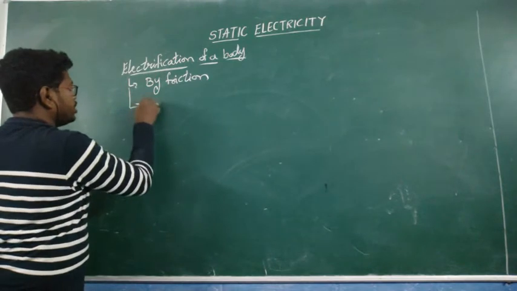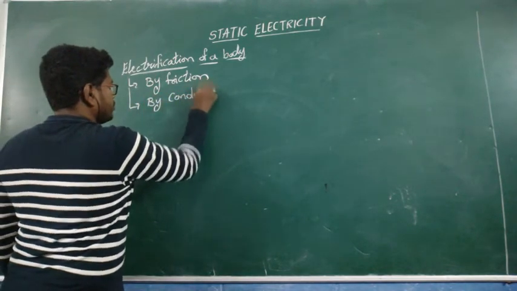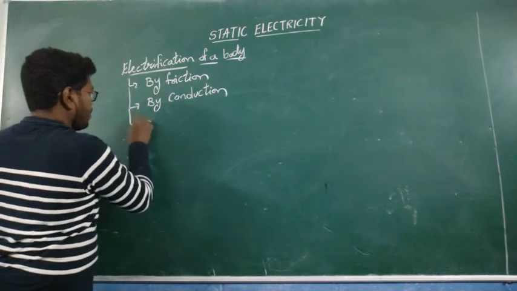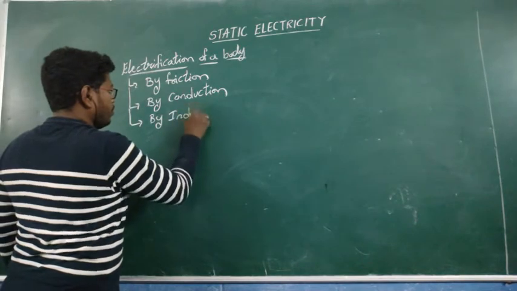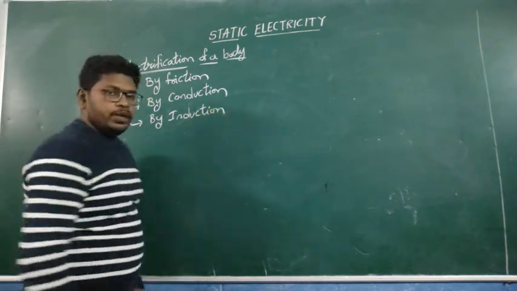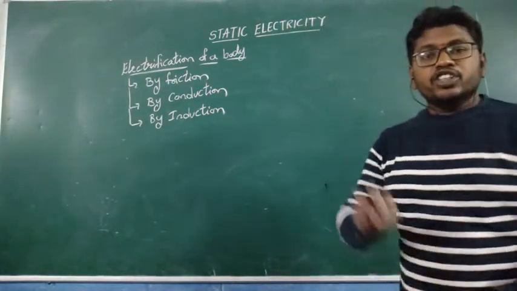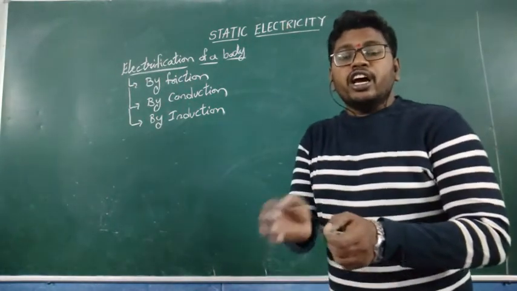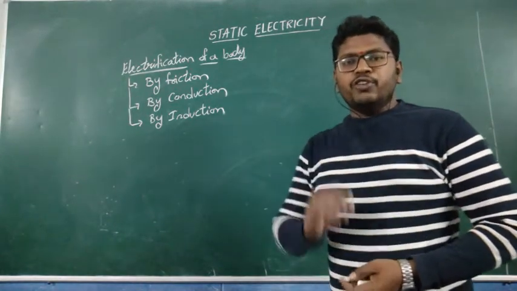The second one is by conduction, and the third is by induction. By friction, by conduction, by induction: these are the three processes of converting an uncharged body into a charged body. First, let me go for the first one.